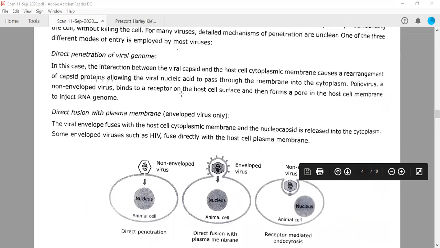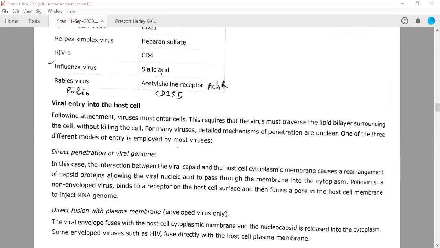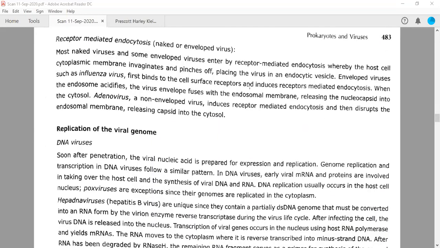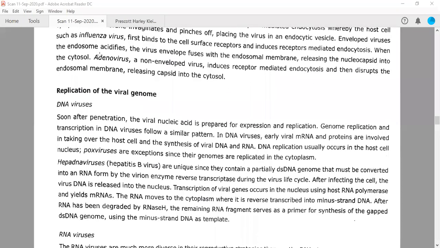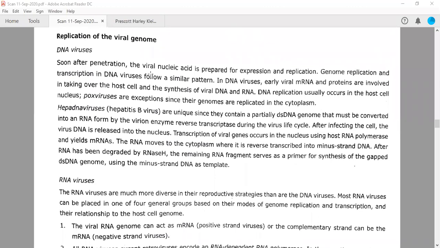As we have discussed so many receptors, CD155, CD21, CD4, sialic acid, heparan sulfate, and so on, they can help in the uptake of virus. Therefore, it is known as receptor-mediated endocytosis. So both types of viruses can enter by this process, whether they are enveloped viruses or non-enveloped viruses.